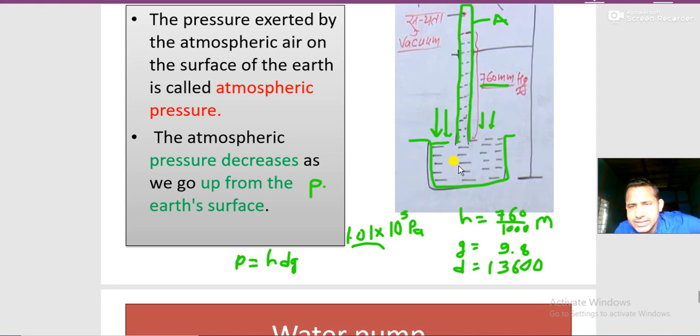And if you take the same mercury barometer to the top of Everest, the 760 will fall down. Why? Because atmospheric pressure is low, it will provide low pressure to this liquid. It means that with low pressure, this will not rise up. This all depends upon G. I told you pressure is directly proportional to G, so pressure is also less. And this is how we can draw a conclusion. Thank you for listening. Thank you.